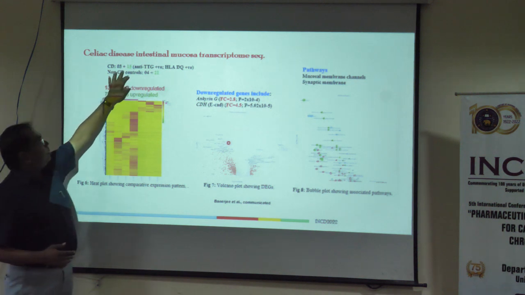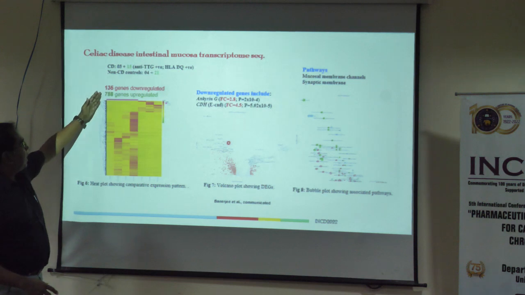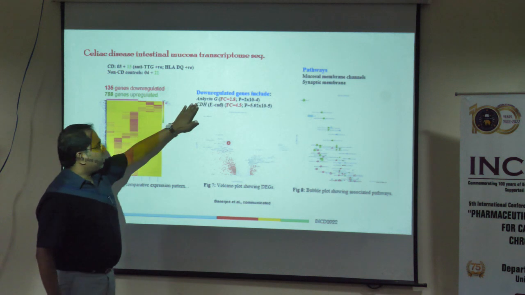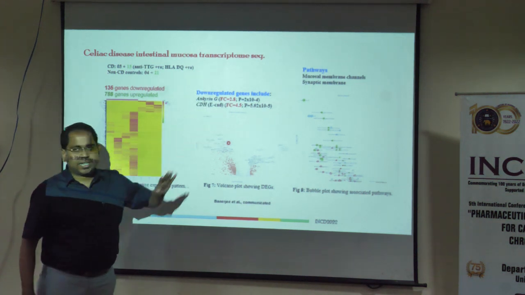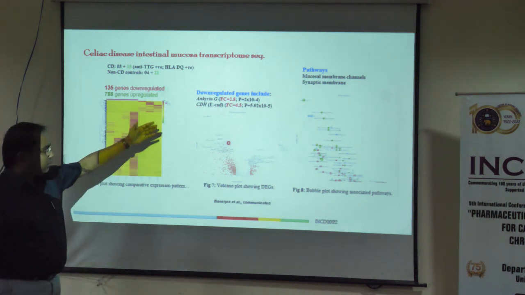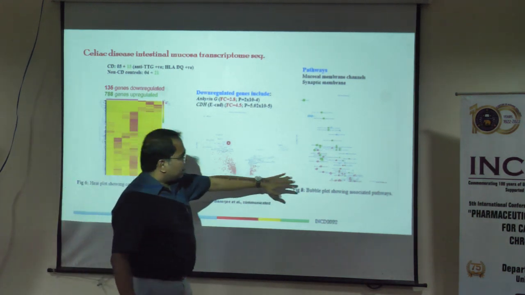These 15 and 21 green colored numbers are basically the replication cohort, which we tested using real-time PCR. We found that 135 genes are downregulated and 788 genes are upregulated. I am not presenting the whole data, but ankyrin G and CDH1, that is E-cadherin, also came up as very significant genes which are downregulated in celiac disease patients. After the genetic study, literature search, and meta-analysis, we found in our study that these two genes are downregulated, and they are also implicated in multiple pathways.